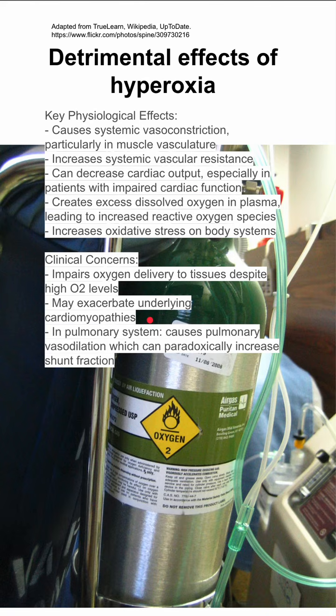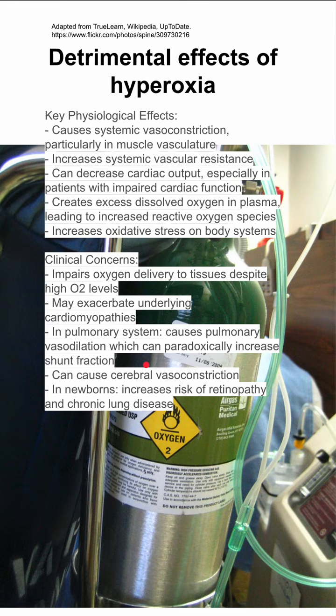In the pulmonary system, you can have pulmonary vasodilation, which can paradoxically increase your shunt fraction, or the amount of blood that goes to your lungs but does not participate in gas exchange. You can also have cerebral vasoconstriction. In newborns, the dangers of hyperoxia are even more prominent, with sequelae like retinopathy and chronic lung disease.